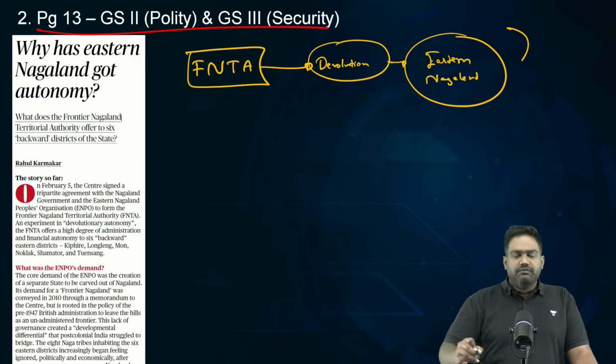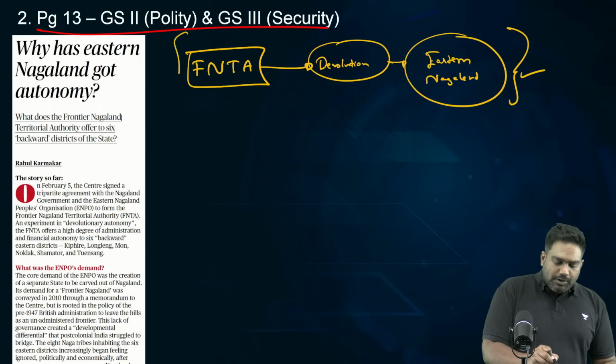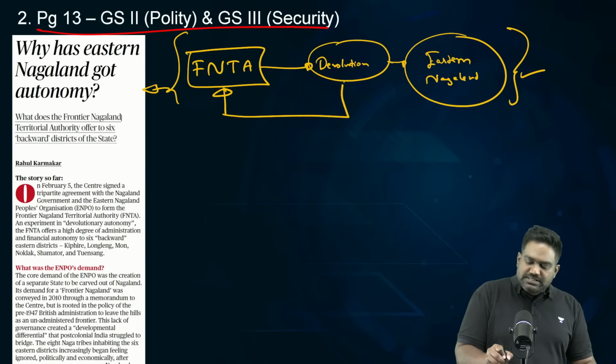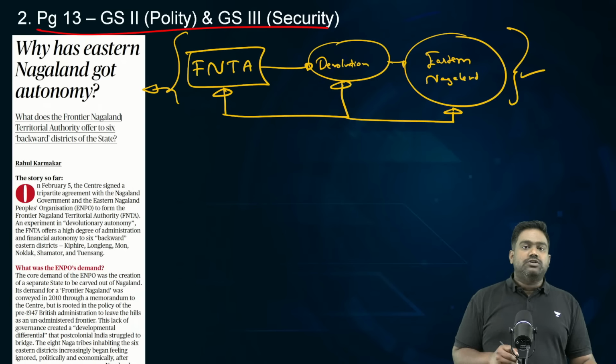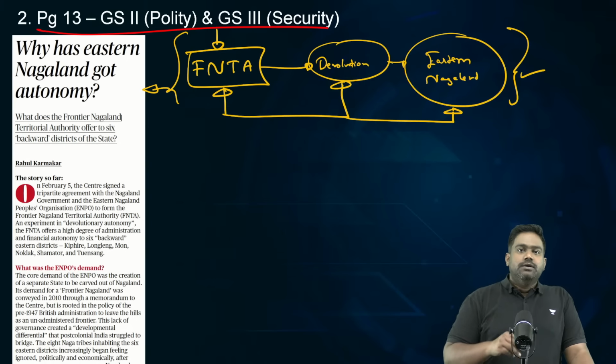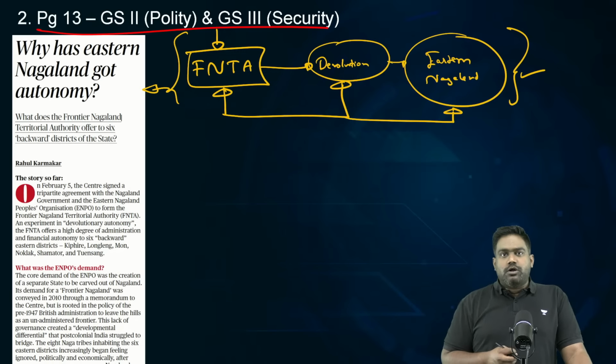This is a topic which we had briefly covered a couple of weeks ago, but now we can go a little deeper into the topic and understand why the devolution of powers was necessary for the eastern parts of Nagaland, and why this new administrative authority, the Frontier Nagaland Territorial Authority, has been set up.